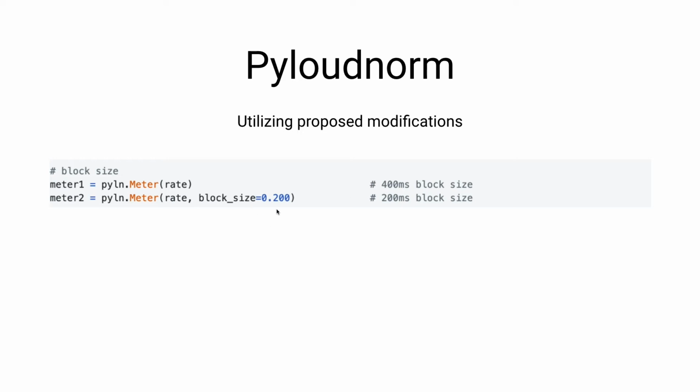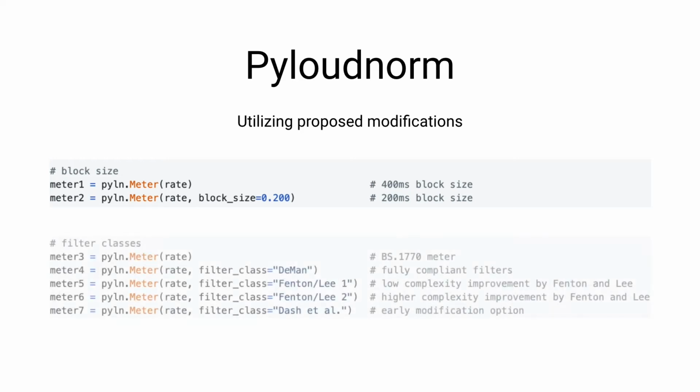You can adjust that block size by passing that in as an optional keyword argument when creating a meter. But that covers just the block size adjustments. We also have the ability to adjust the different filters. So we have already created filter class specifications for the filters mentioned in the previous papers.